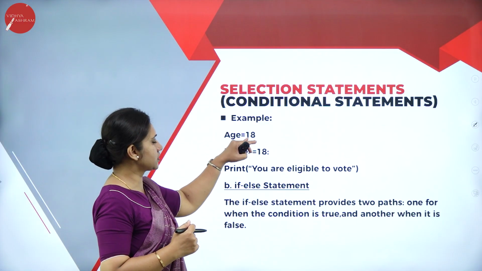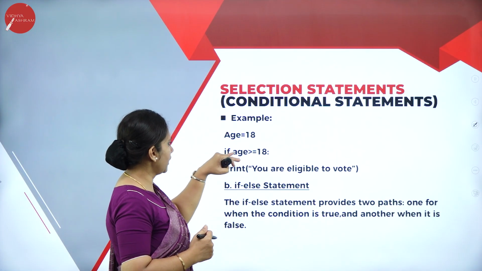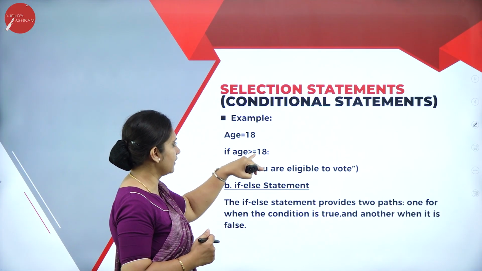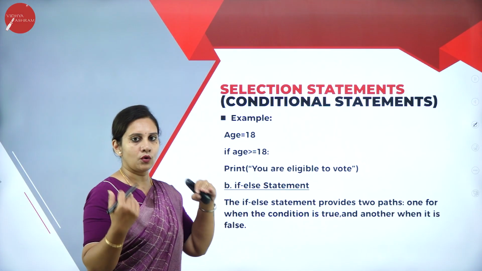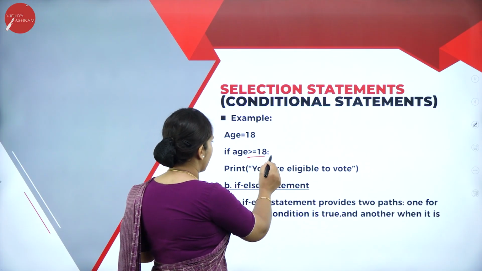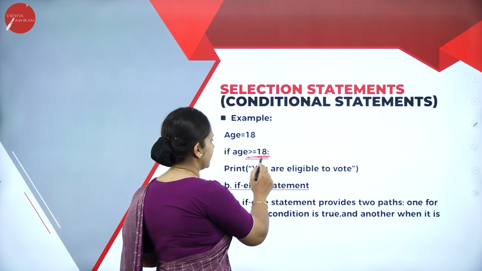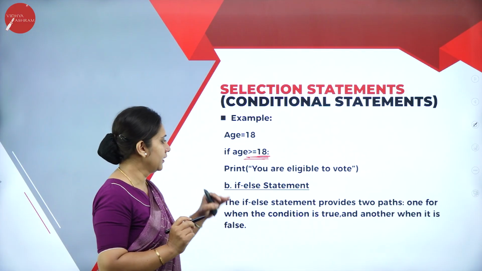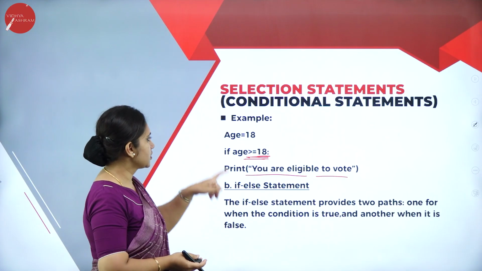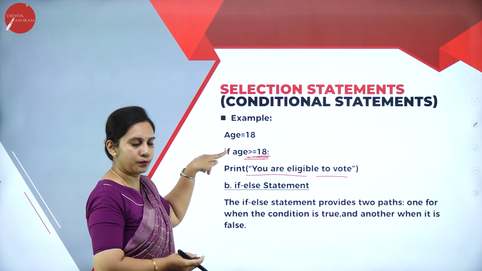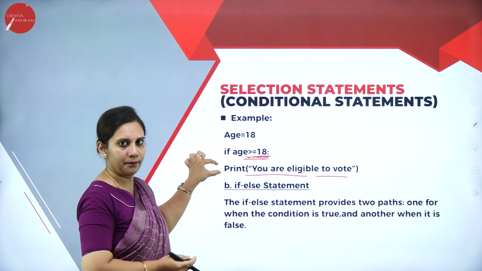Here, age is equal to 18. If age is greater than or equal to 18, print you are eligible to vote. So, if the condition is satisfied, then print you are eligible to vote. This is the if block and this is the code block. So, you can see in the example.